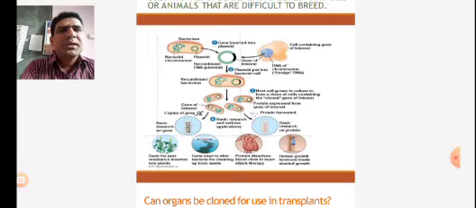See here, in yesterday's lecture we had seen gene cloning or genetic engineering. The best example of gene cloning or genetic engineering is the GM plants. And these GM plants are pest resistant, insect resistant. The best example is BT cotton.